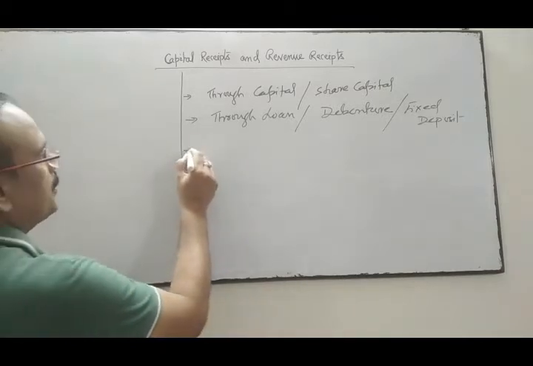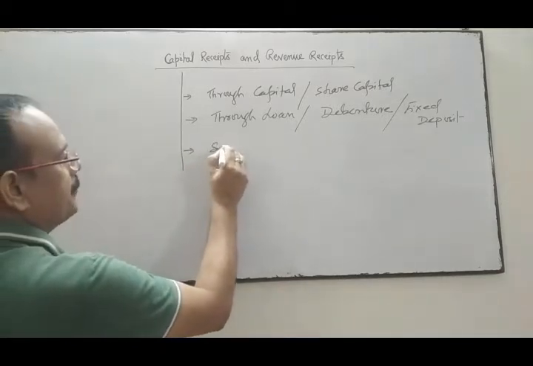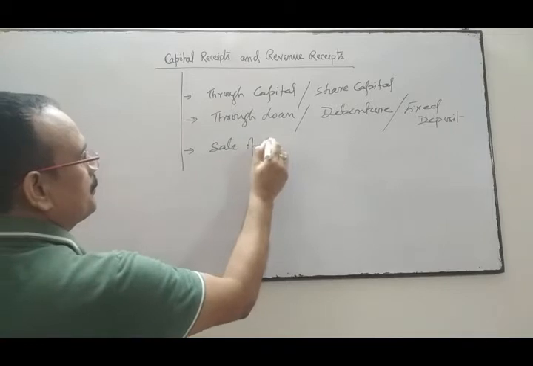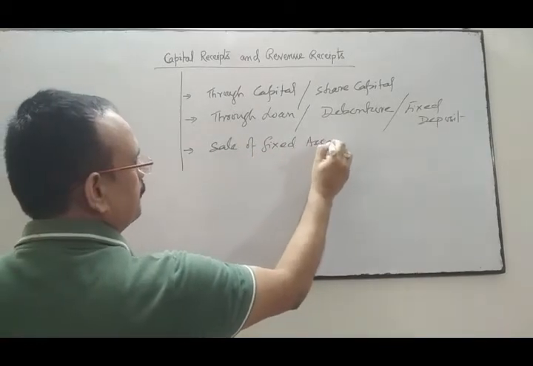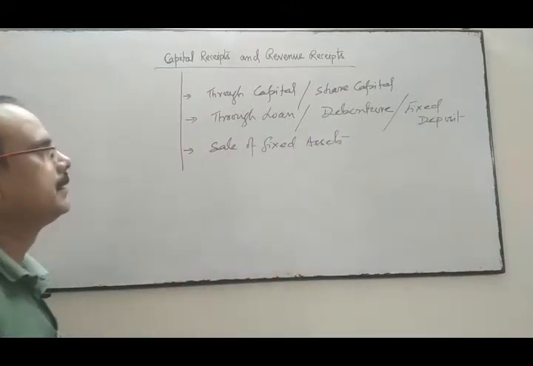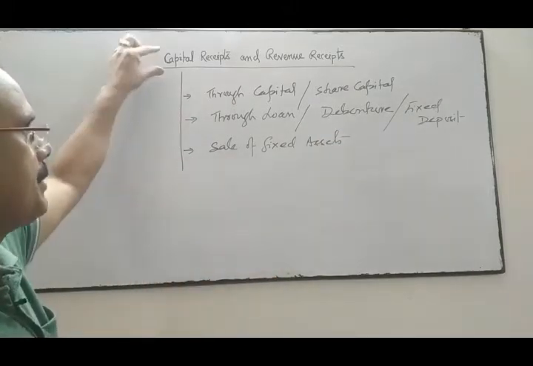Amount received by way of sale of fixed assets are called capital receipt.